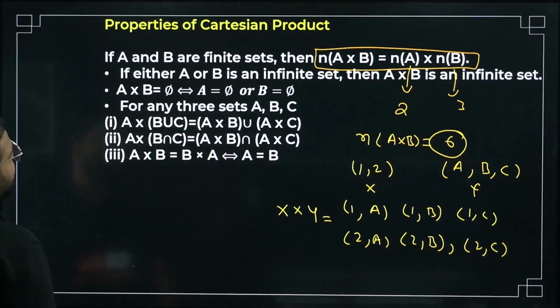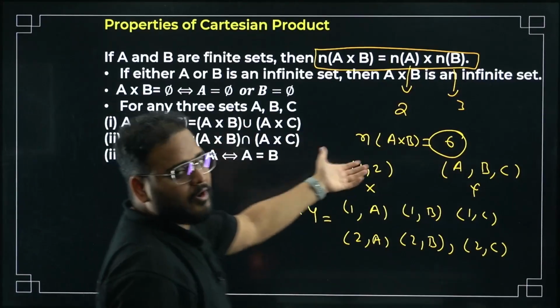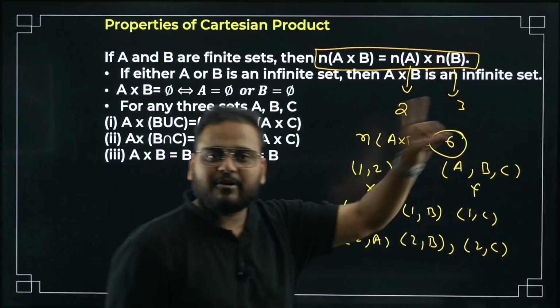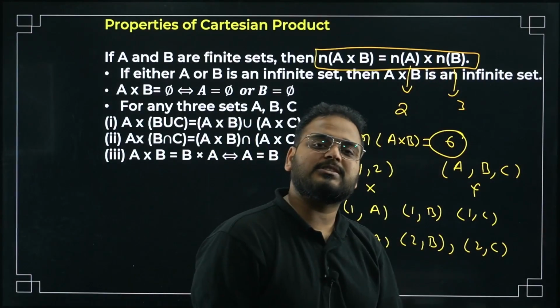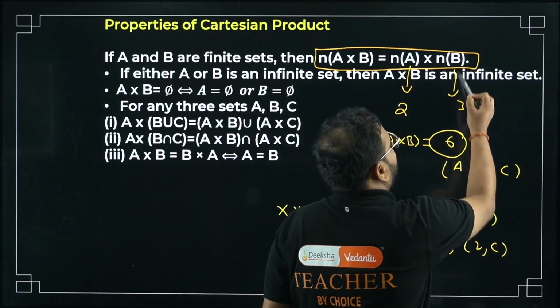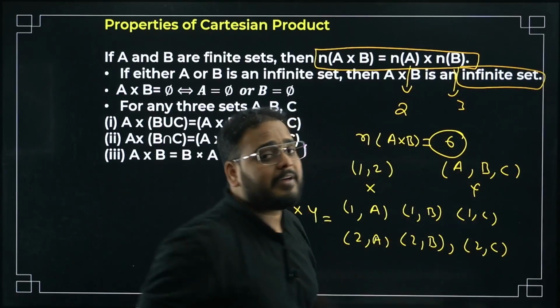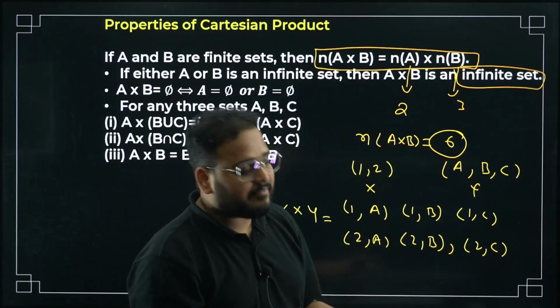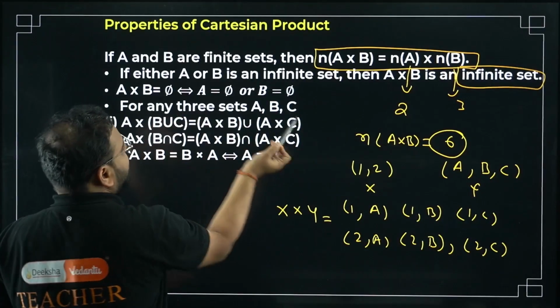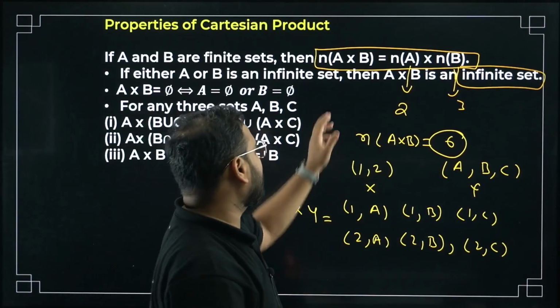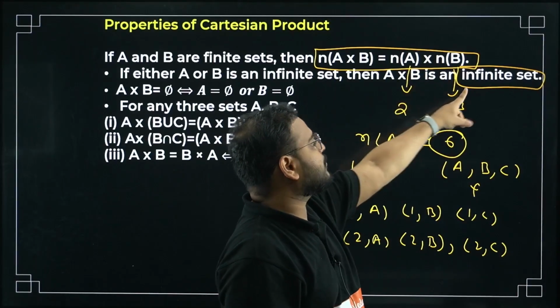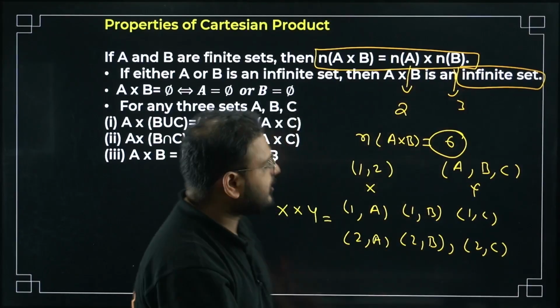Okay. If either A or B is an infinite set, of course the product will become infinite. If one of them is infinite, multiply anything with infinity, what happens? What's the result? Again, infinity only. That's why if either of them has an infinite number of elements, then the number of elements of A cross B will also be infinity only. All of you agreed? Okay.